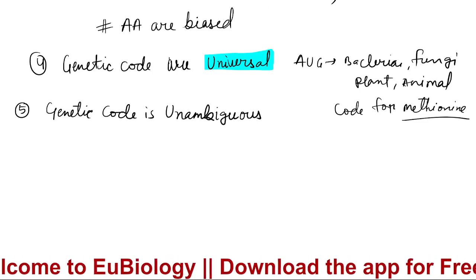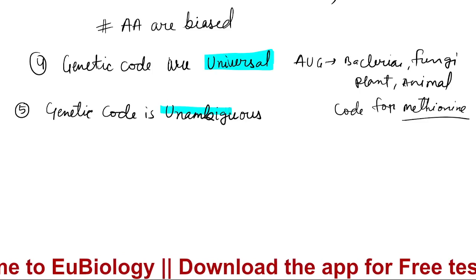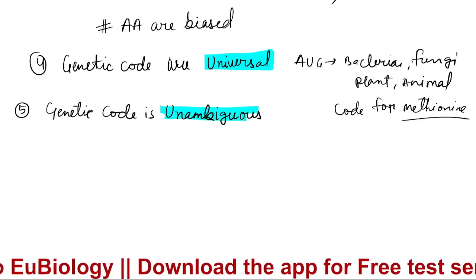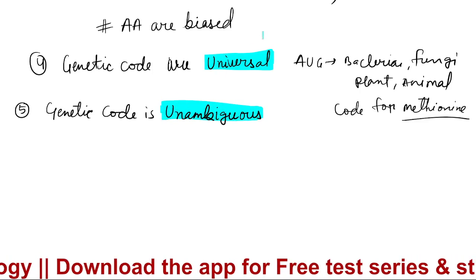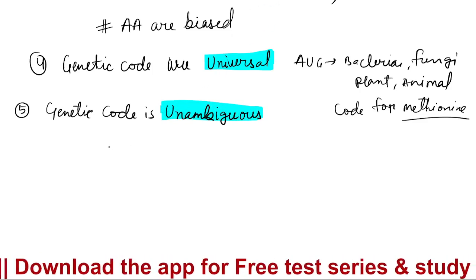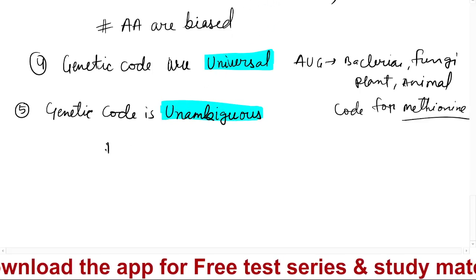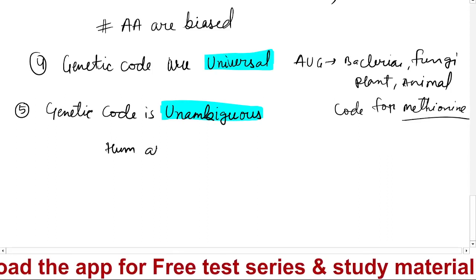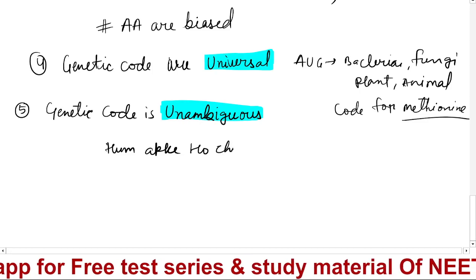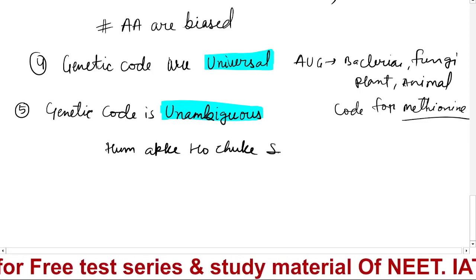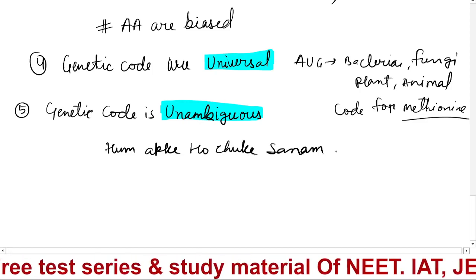Each genetic code is for one amino acid. Simple only.